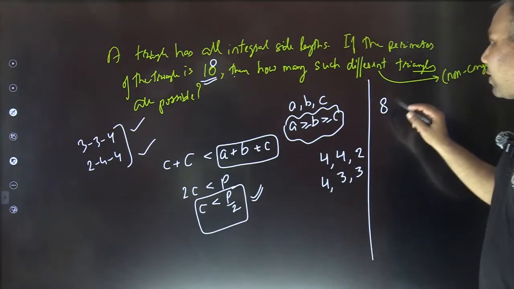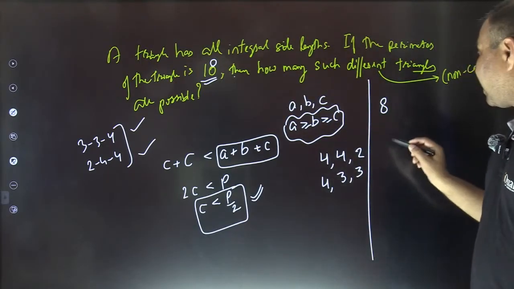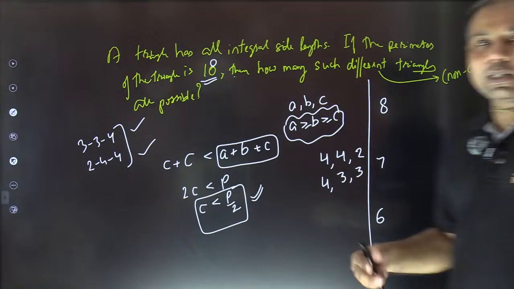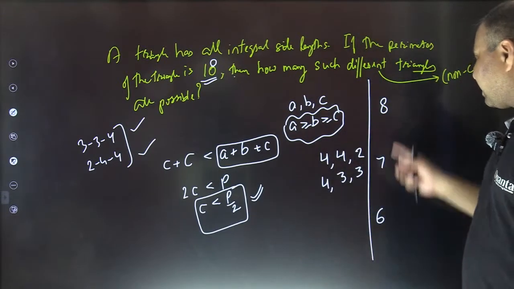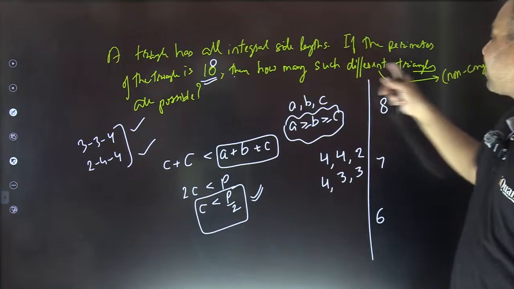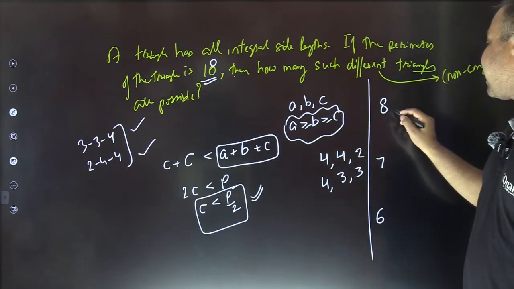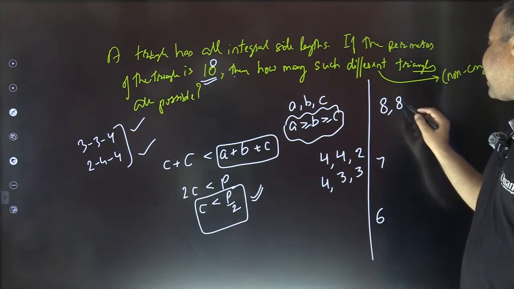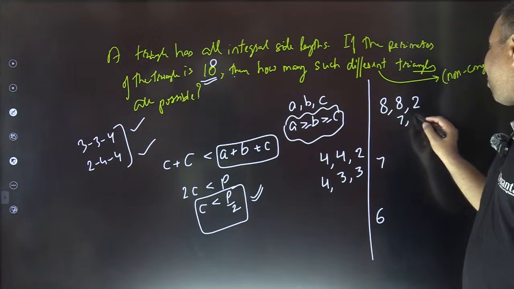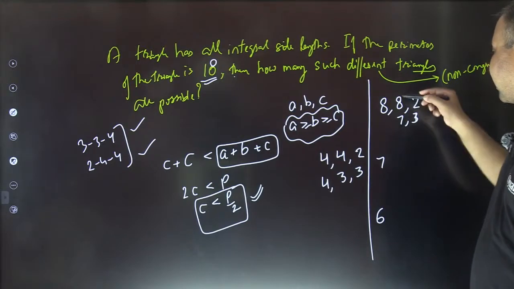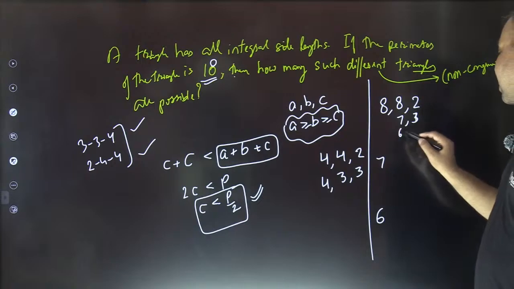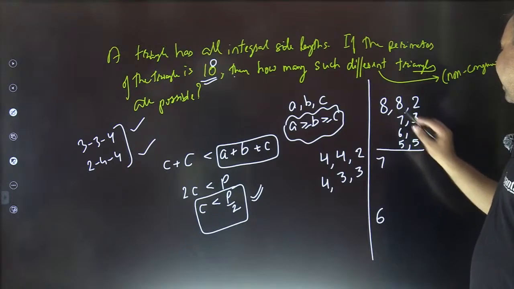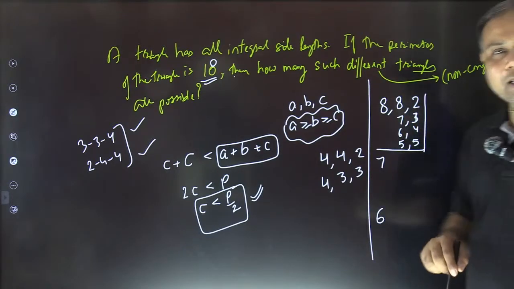So I need to count when the longest side is 8, when the longest side is 7, and when the longest side is 6. These are the three cases we need to count. I need to count the total number of such triangles. When the longest side is 8, the second longest side can be at most 8. So 8, 8, 2, then 7, 1, then 7, 3. Just decrease this by 1 and increase this by 1: 6, 4, and 5, 5. So with 8, 8, these are the four triangles.